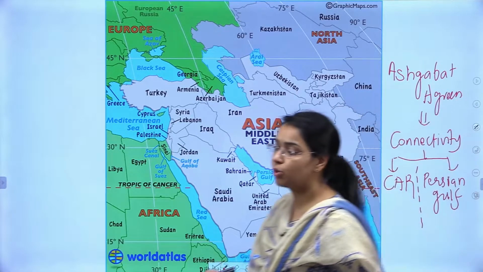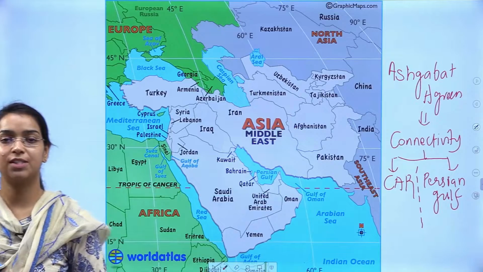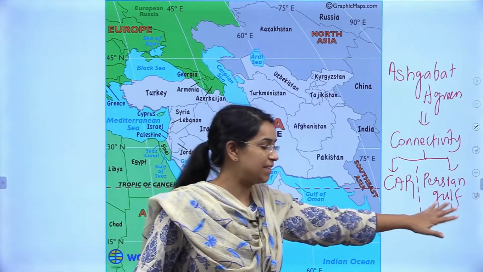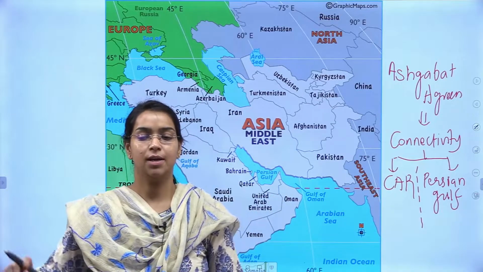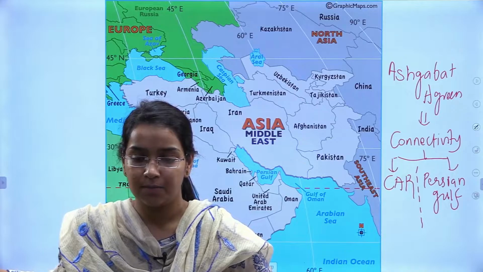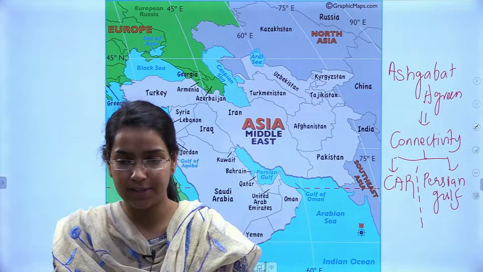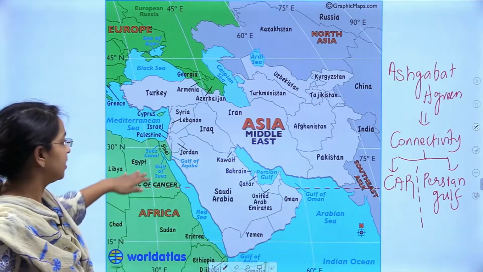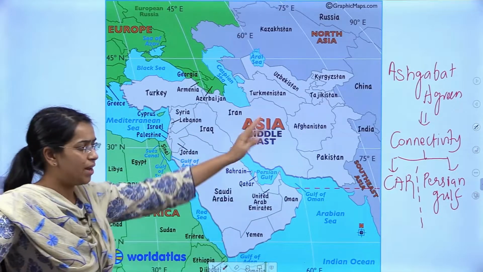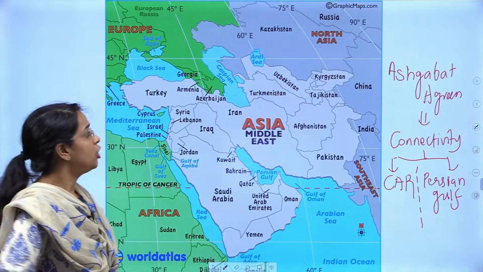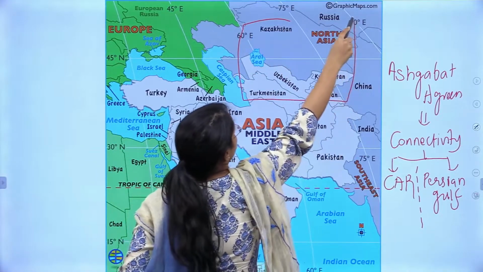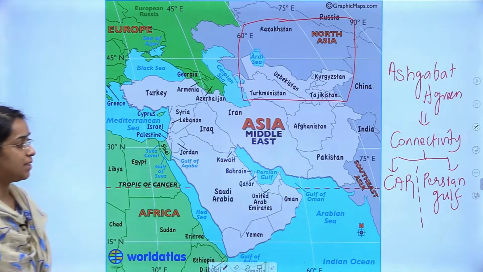Right, so it is also a connectivity initiative focused at improving the connectivity between Central Asian republics and the Persian Gulf countries. What are the countries included? Yes, all these Middle Eastern countries, you can say Iran, Iraq, Saudi Arabia, Yemen, Oman, all these countries that are located. So you see the Central Asian countries, see this map clearly shows the Central Asian republics, you can see it here.